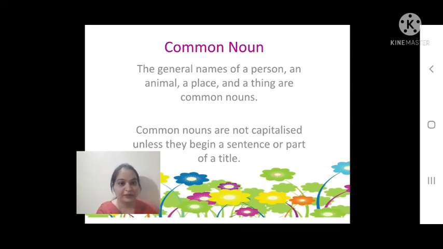So what should be the rule when you are using capitalization for the common noun? We will usually not give common nouns in capital letters. If you have to put the common noun in a capital letter, then that should be either in the beginning of the sentence or it should be a part of a title or a heading.